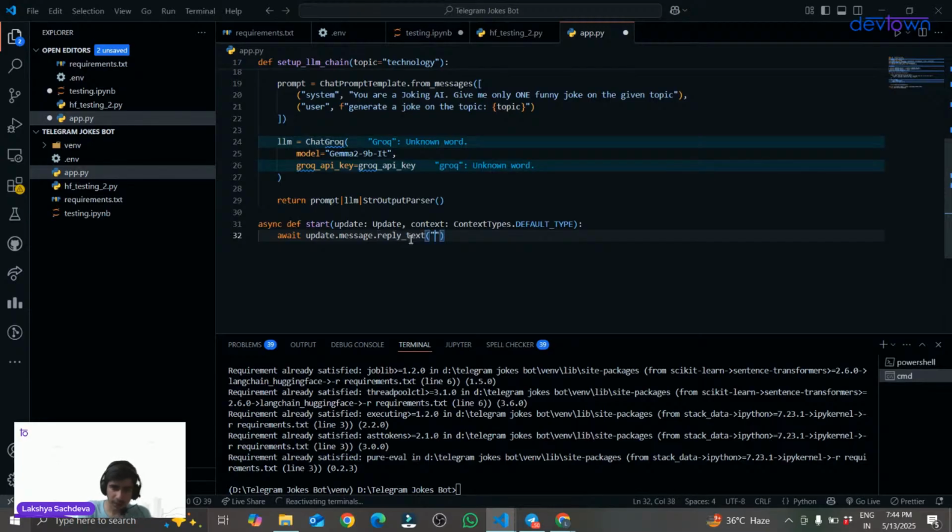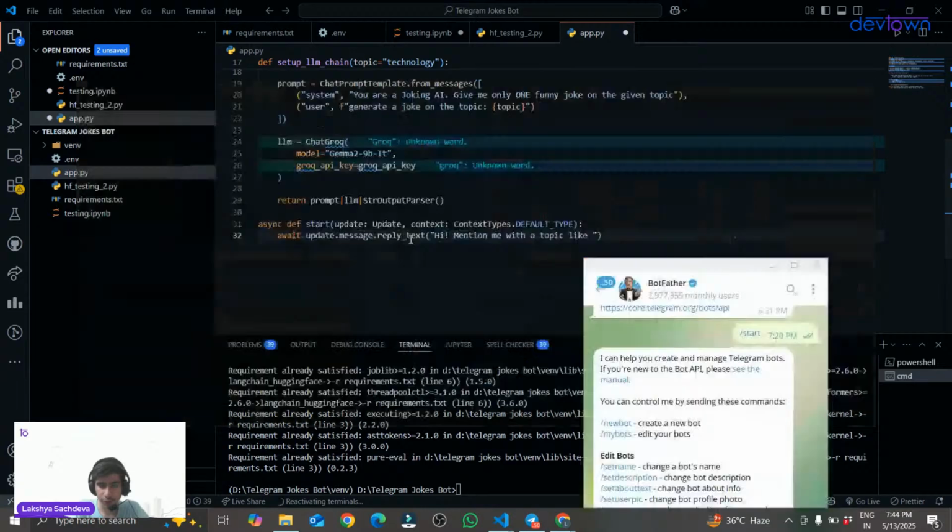Suppose I'm giving the text like hi, and mention me with a topic, like the name that we have given to our bot. I forgot the name actually.